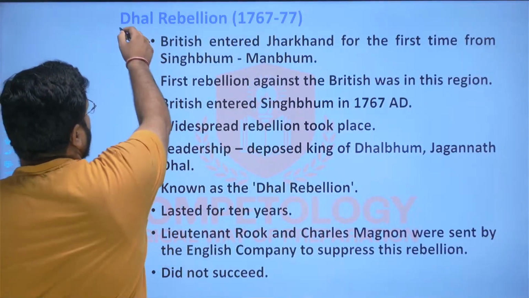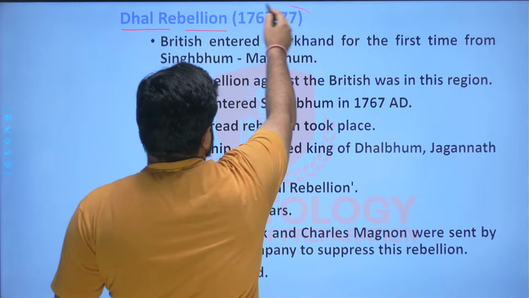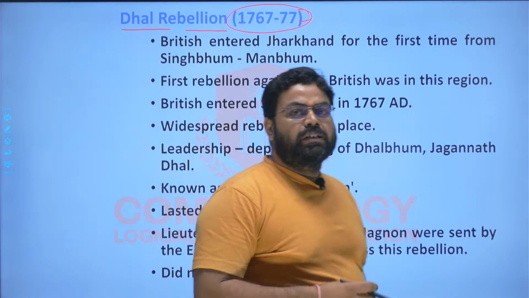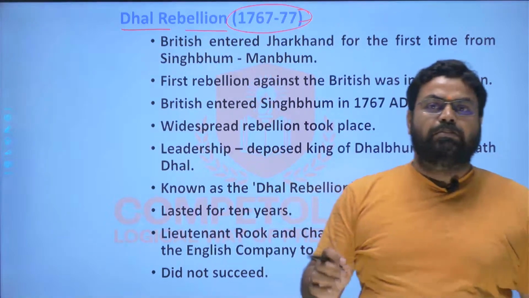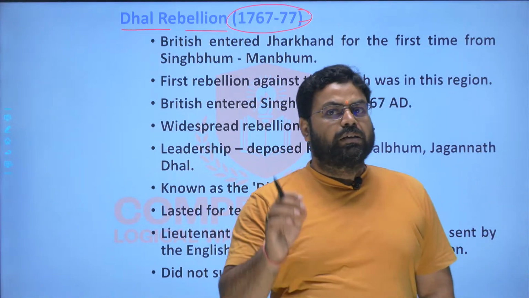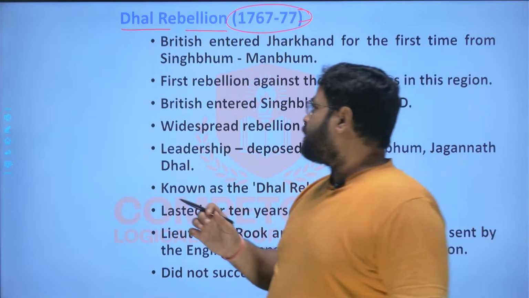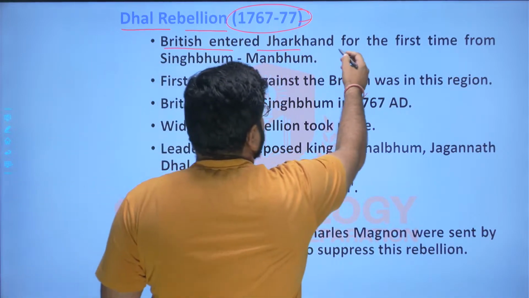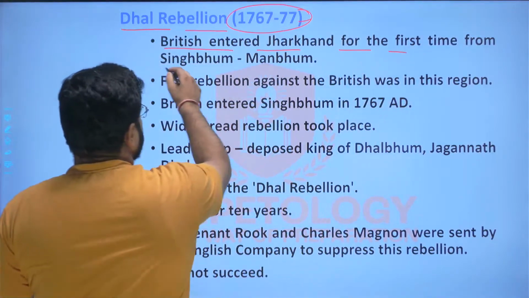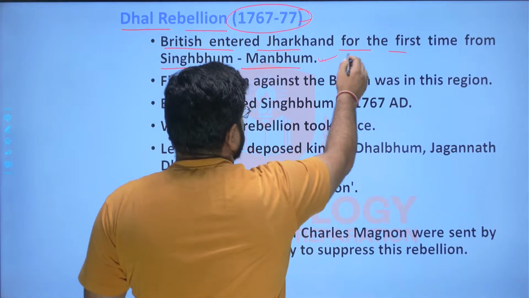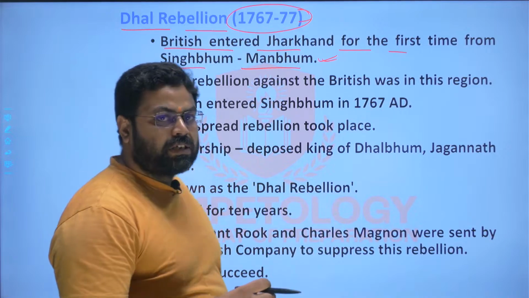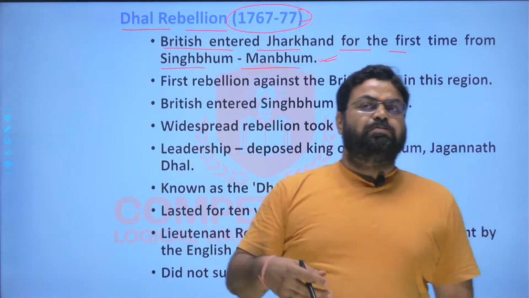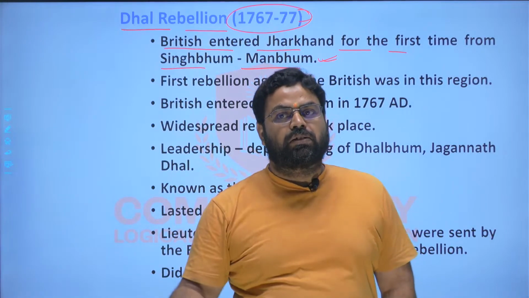And here the Dhal rebellion was between 1767 to 1777. This was the time period during which the Dhal rebellion was there. And here the British entered the Jharkhand region for the first time from the Singhbhum Manbhum region. Singhbhum Manbhum region was the first region in which the Britishers started to extend their authority and empire in Jharkhand region,